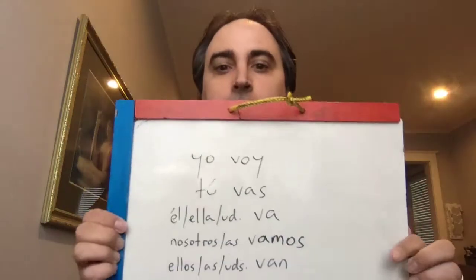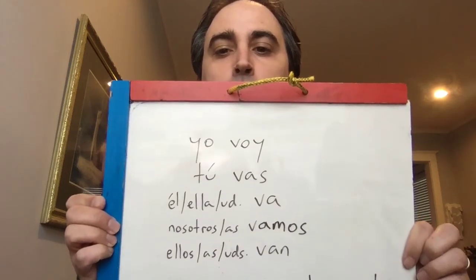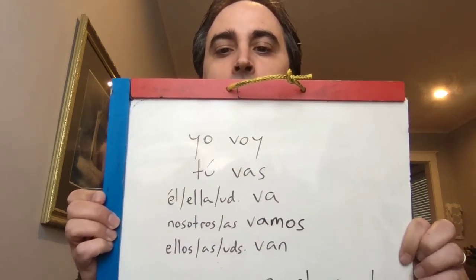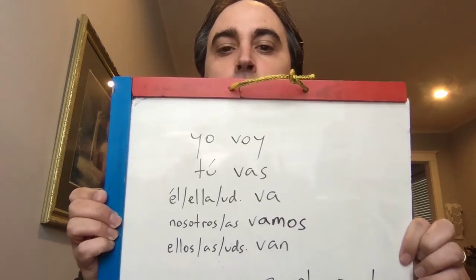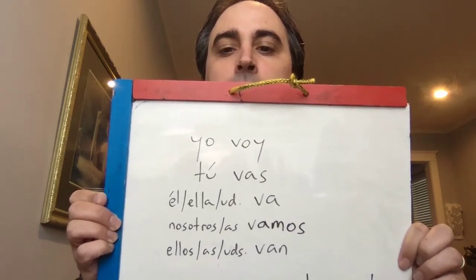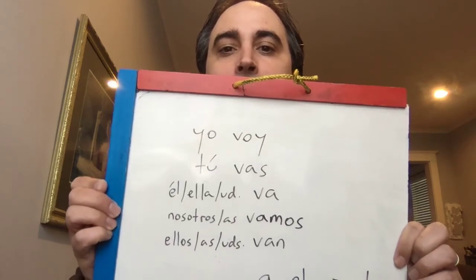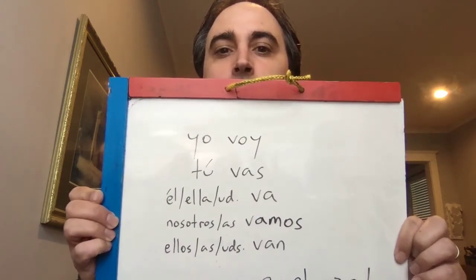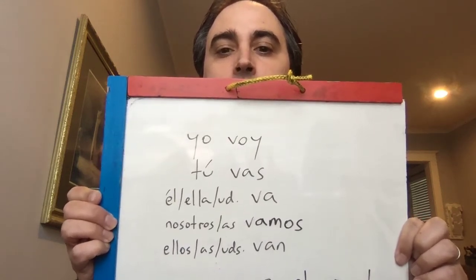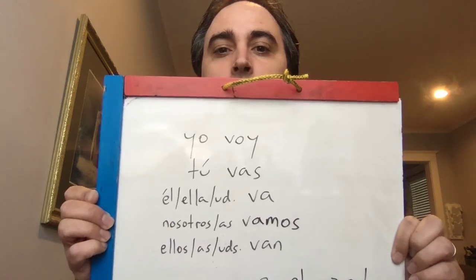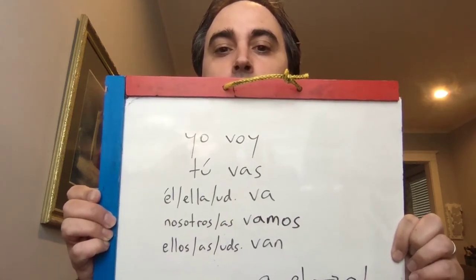I have it right here. Yo voy, tú vas, él, ella o usted va. Nosotros o nosotras vamos. Ellos, ellas o ustedes van. Note that the V is pronounced B in Spanish, as you know. So I'm going to repeat the conjugation and you can repeat after me. Repitan conmigo la conjugación, por favor.